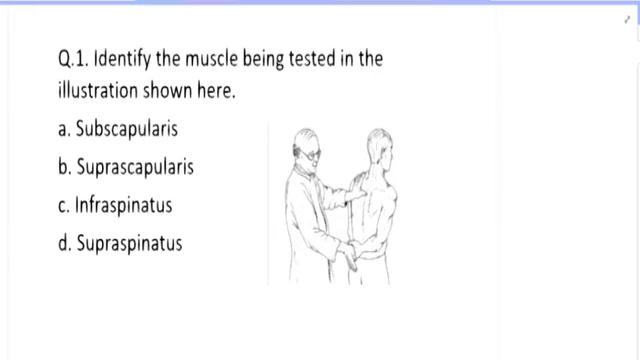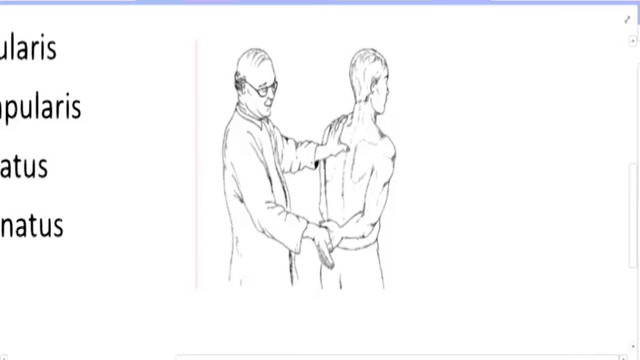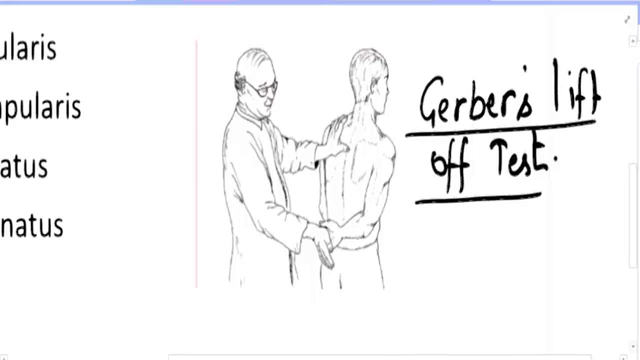Identify the muscle being tested in the illustration shown here. I'm sure you can very well appreciate that the shoulder at this point of time is in a position of internal rotation. And I'm sure you do appreciate that the examiner is trying to pose a resistance onto the right hand of the patient. He's not allowing that patient to lift off that particular hand. And that is one important reason why this test is called Gerber's lift off test.